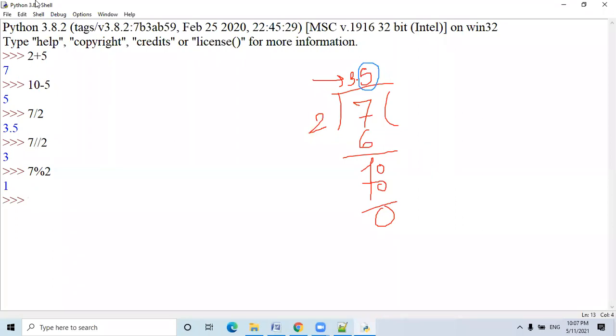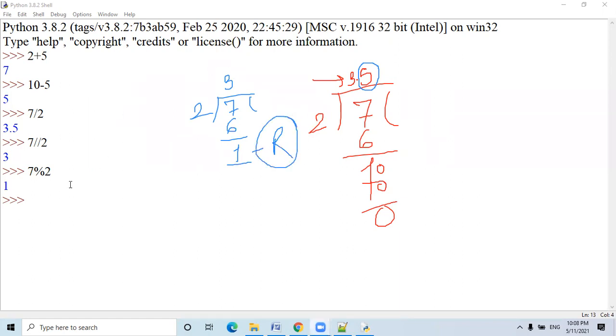Absolutely. Remainder means 7 and 2, 3 twos are 6, and what is left is called the remainder. So it will produce the remainder actually.